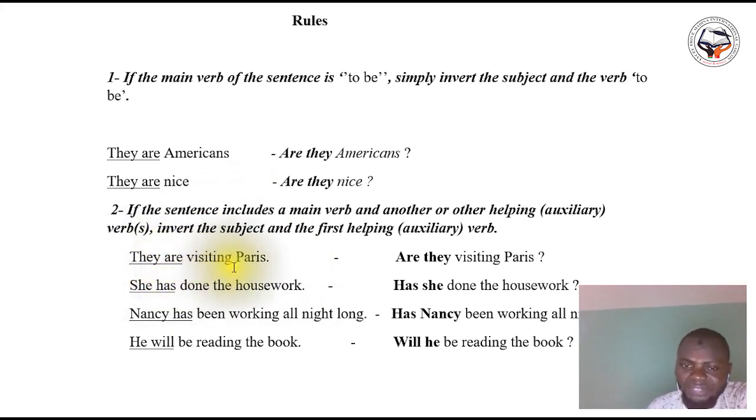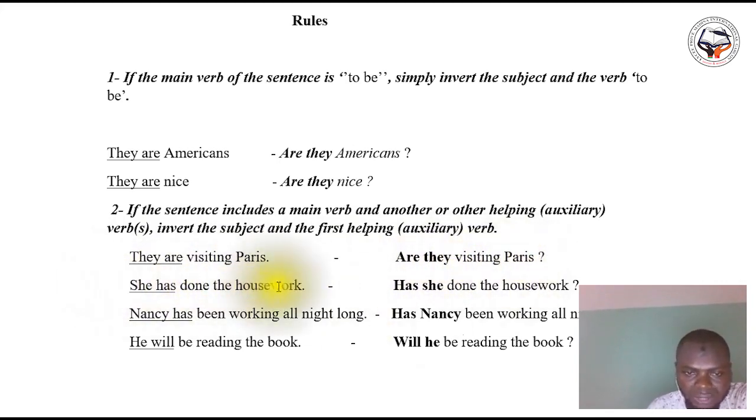It is are and they. So you must invert they and are. That is, you must put are at the beginning and they after are. So, are they visiting Paris? They are visiting Paris. Are they visiting Paris?